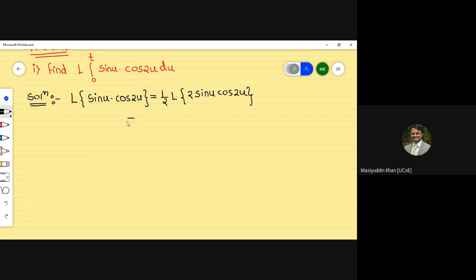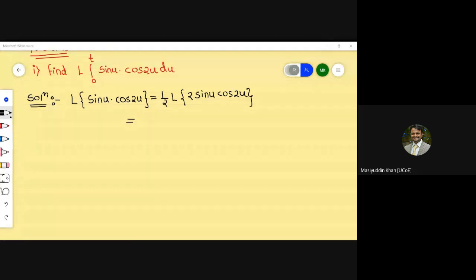I expect the formula or defactorization formula from the student side. Please comment. Waiting for your answer. What is the formula of 2 sine a cos b of defactorization formula? 2 sine a cos b, 2 sine a sin b, 2 cos a cos b, 2 cos a sin b.